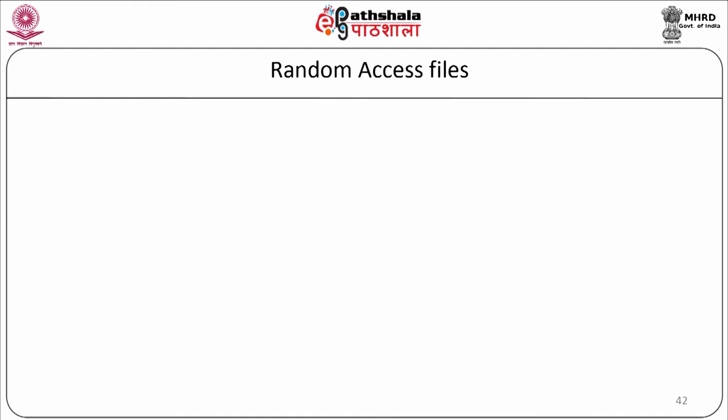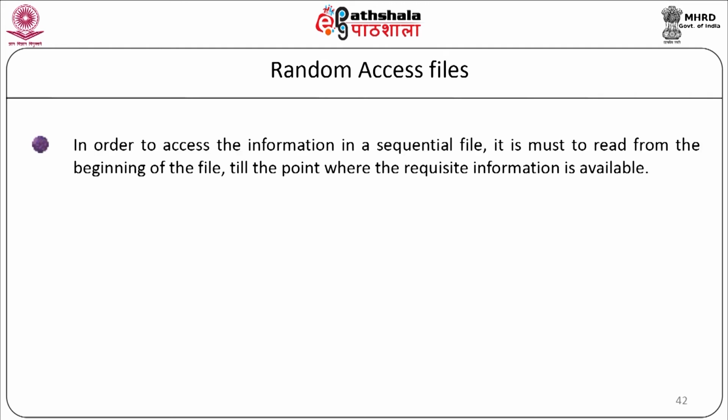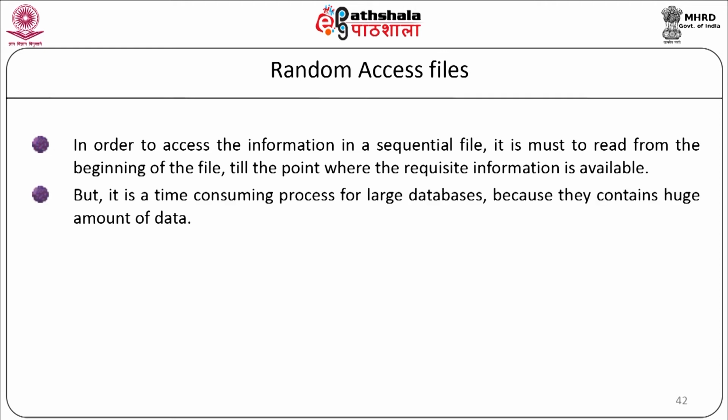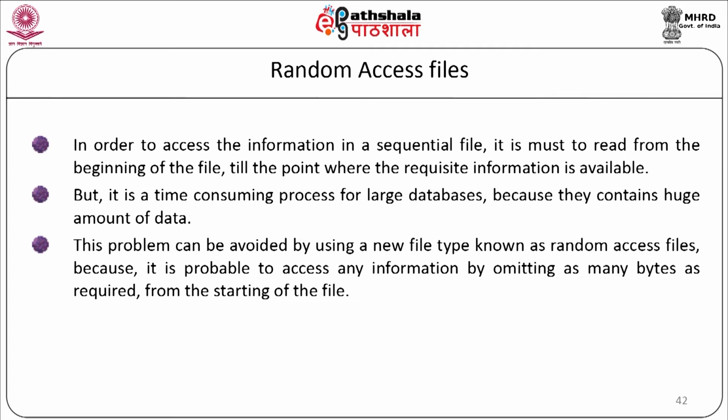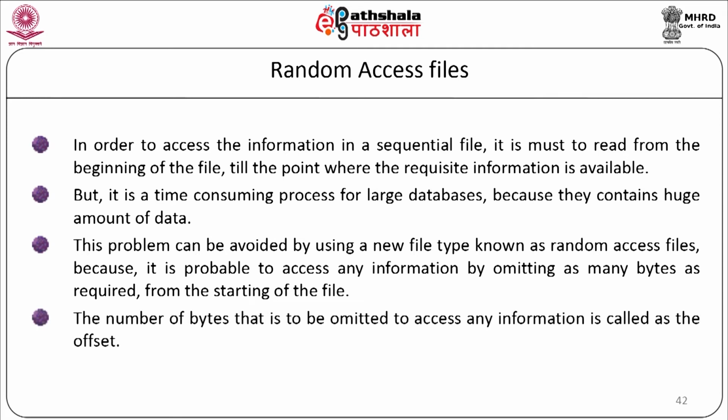Random access files. In order to access the information in a sequential file, it is a must to read from the beginning of the file till the point where the required information is available. But it is a time-consuming process for large databases because they contain a huge amount of data. This problem can be avoided by using a new file type known as random access files. It is possible to access any information by omitting as many bytes as required from the start of the file. The number of bytes that is to be omitted to access any information is called an offset.